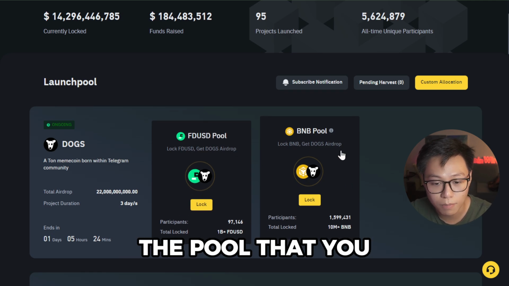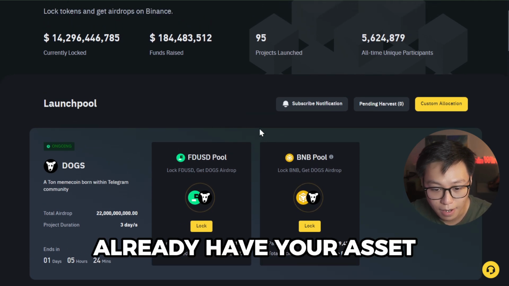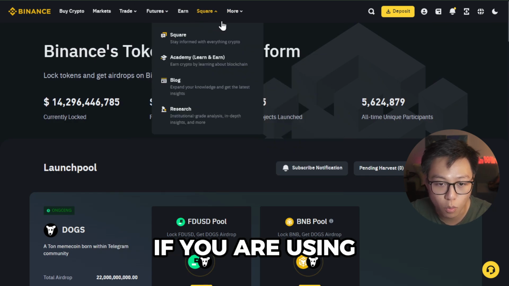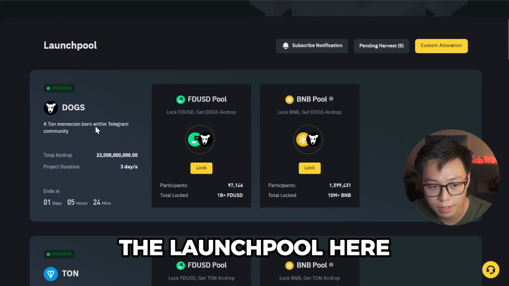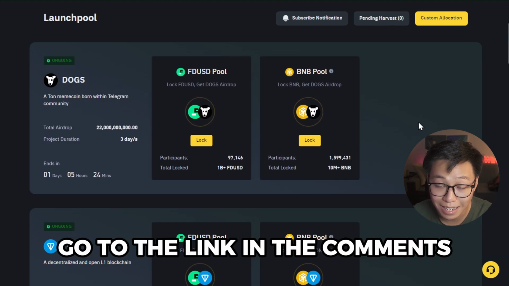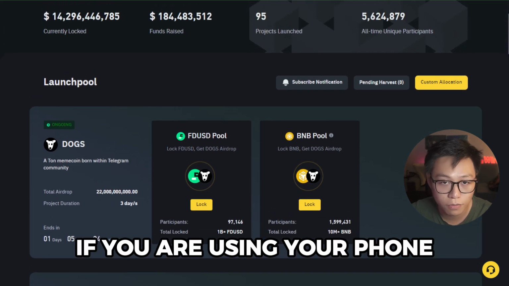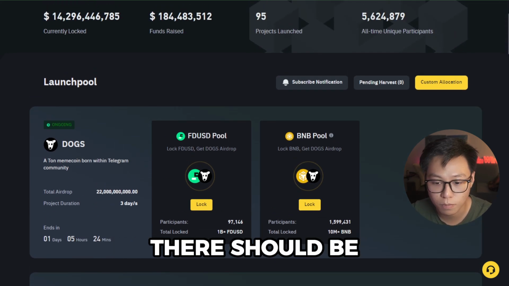All right, so just choose the pool in which you already have your asset. So very simple. Go to More and click on Launchpool if you are using the web version, and you should see the Launchpool there, or you can go to the link in the comments. So you support us, basically. If you are using your phone, again just click on More. There should be a Launchpool there.